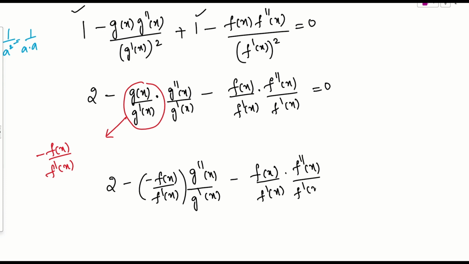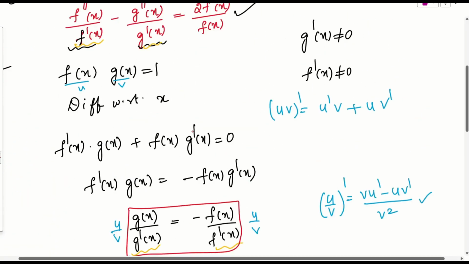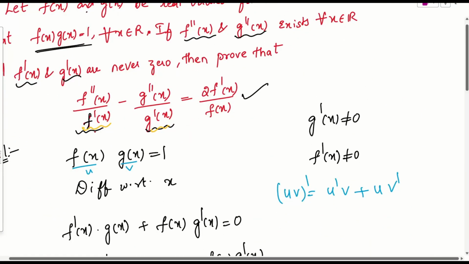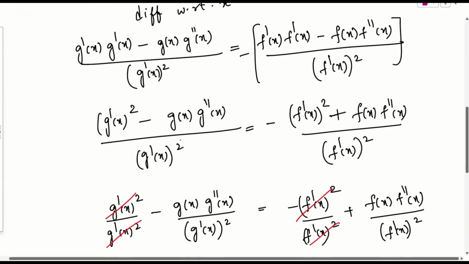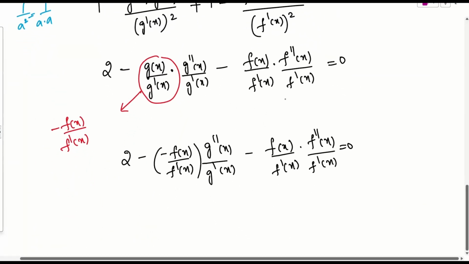You can ask me, ma'am, you have changed it for g, why can't I change for f? No, I will suggest you don't change for f. Why? Because if you look into the problem here, this is f double dash, g double dash, rest everything what is there on the right hand side is everything in terms of what? F alone. Is it okay? That is the reason I have changed only g term but not the f term.